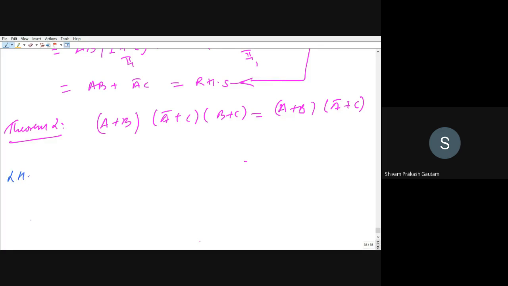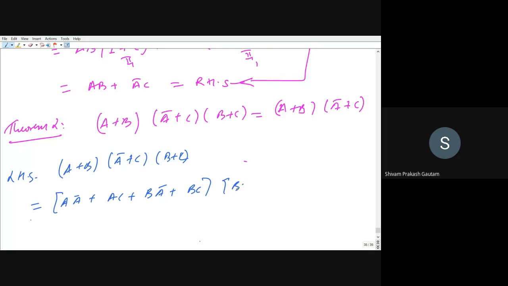So LHS is given by A plus B, A bar plus C, B plus C. Now I will open the brackets one by one. So A into A bar plus AC plus B into A bar plus BC, into B plus C.